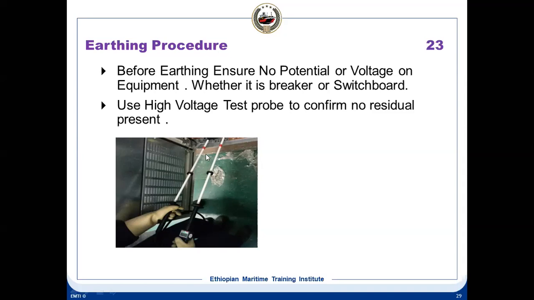If you are checking, one will be on the earth, one will be on the live conductor. That means if you are checking R phase for any residual voltage, one should be on R phase and the other should be the ground. Same for Y phase to ground and B phase to ground. Okay, this is the high voltage probe.